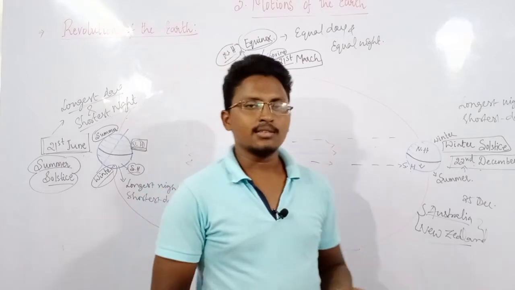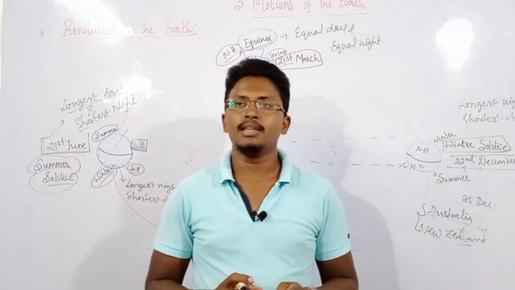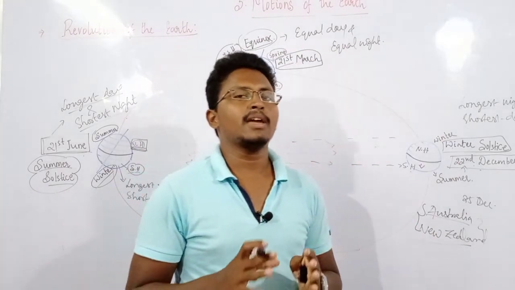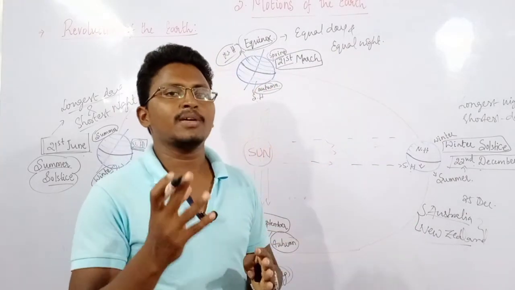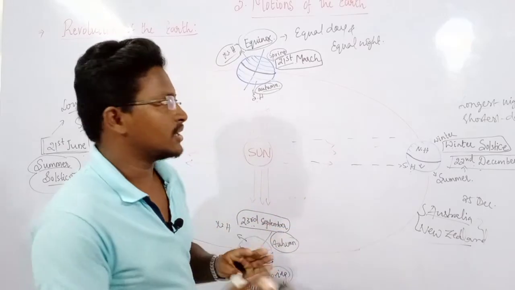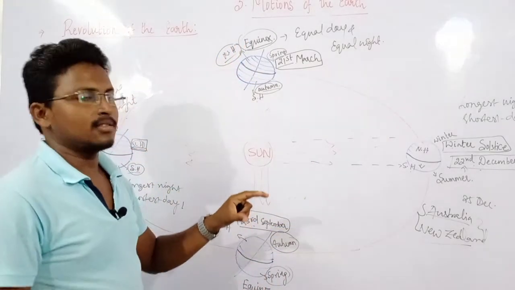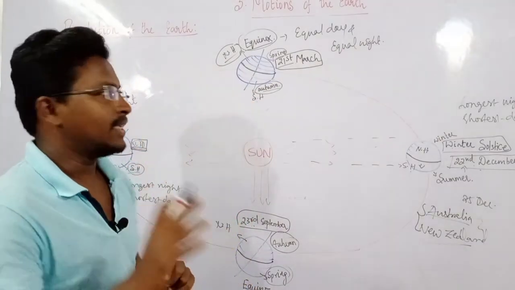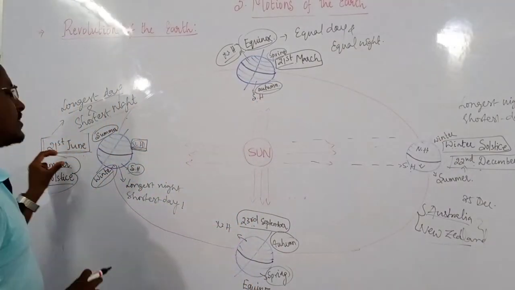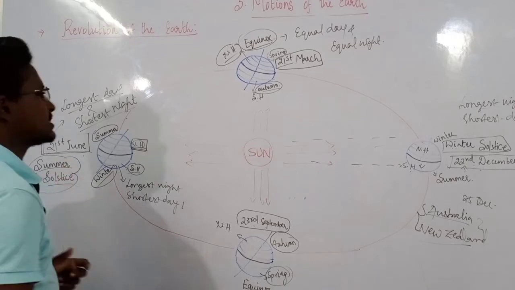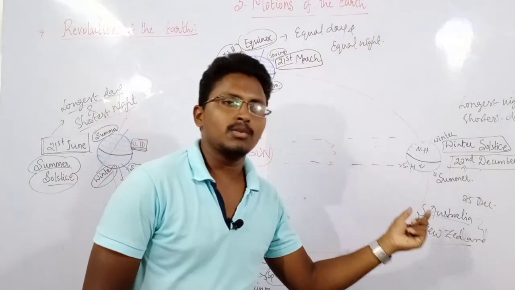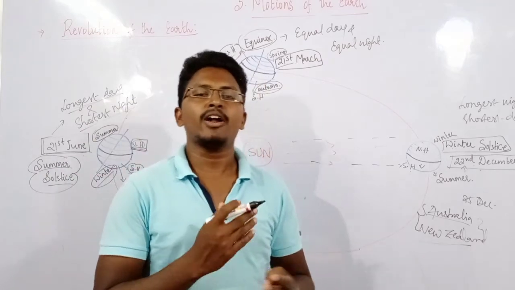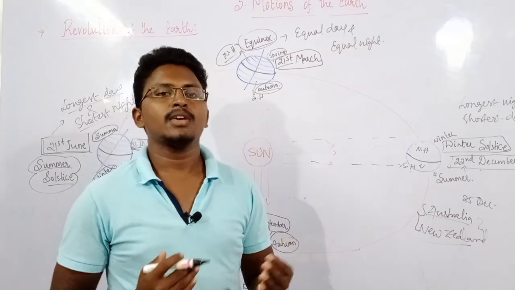So with this we have completed the four important days that we can experience in a single year. What are those? One is the equinox days, that is on 21st of March and 23rd of September. Then on 21st June we call it the summer solstice, and on 22nd of December we call it the winter solstice, where the seasons will be quite opposite in both hemispheres.